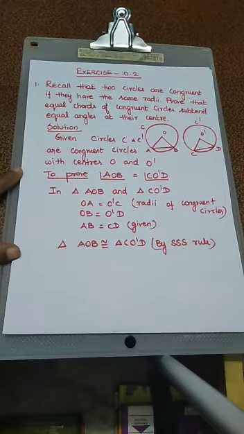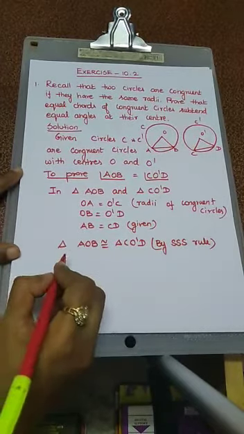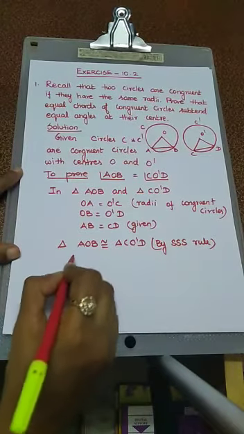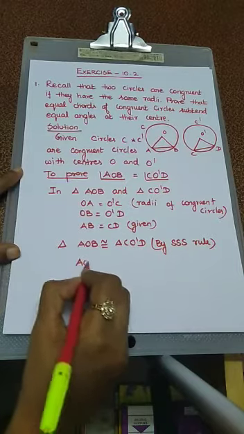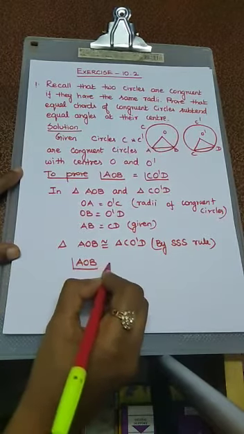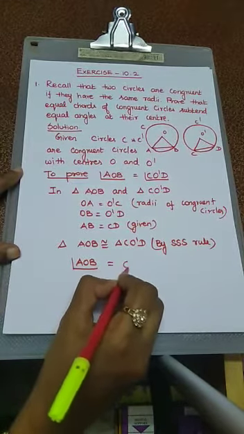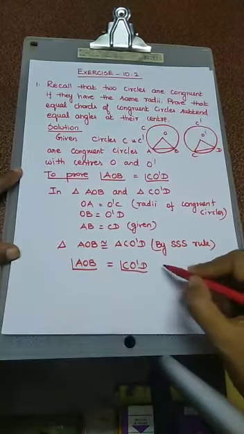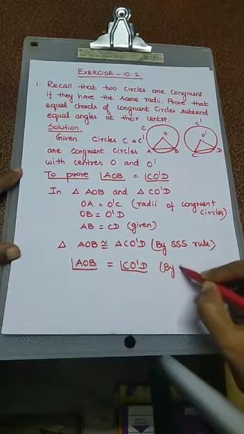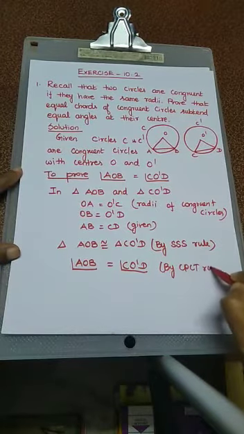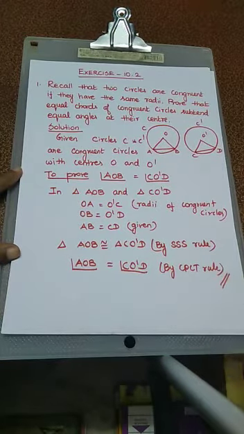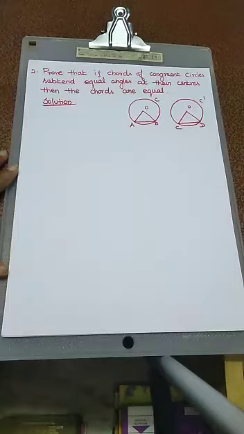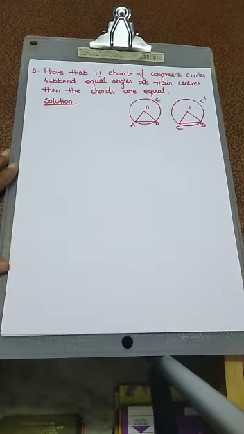These two triangles are congruent. So apply the CPCT condition also. So take the value angle AOB equal to angle CO'D by the CPCT rule. That's all. Next problem. Prove that if chords of congruent circles subtend equal angles at their centers, then the chords